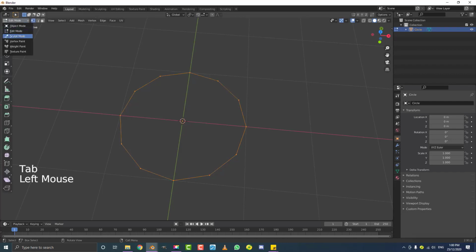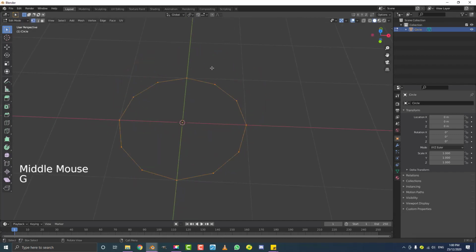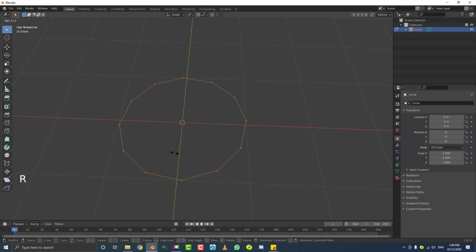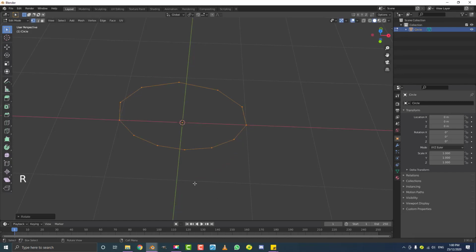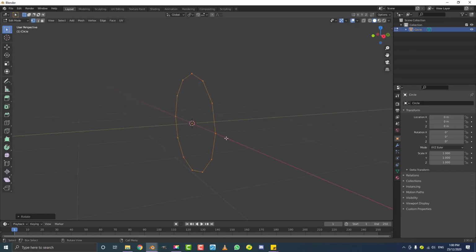You can also manually go into edit mode, and with all of this geometry selected, we're going to hit R to rotate, and then X, and then 9 and 0. So R, X, 9, 0, and then hit enter. So we've rotated that 90 degrees on the X axis.